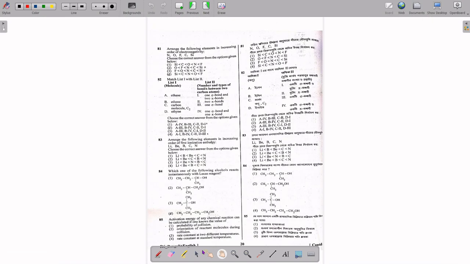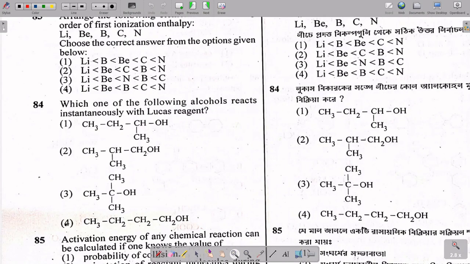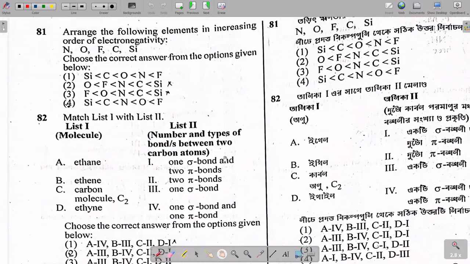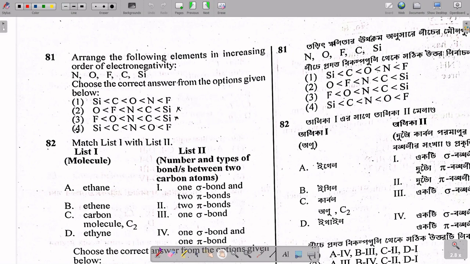Okay, let's move to the next question, next page. It is said to arrange the following elements in increasing order of electronegativity. If you compare, silicon has the lowest electronegativity, then carbon, and then N, O, F is the sequence: nitrogen, then oxygen, then fluorine. So option 4 is the answer.